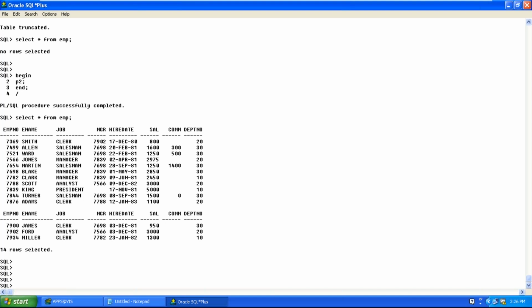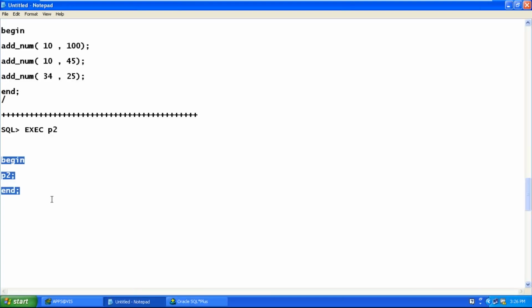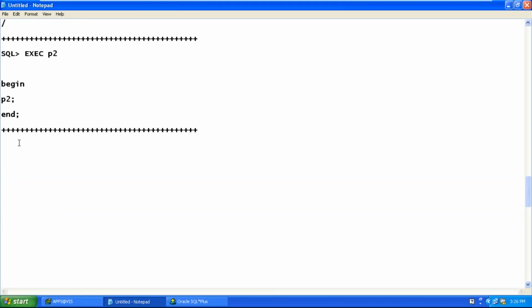Okay, try to frame this example. I want you to try this example. Create a procedure which accepts employee number and displays his salary. I want a procedure which accepts employee number and displays its salary.